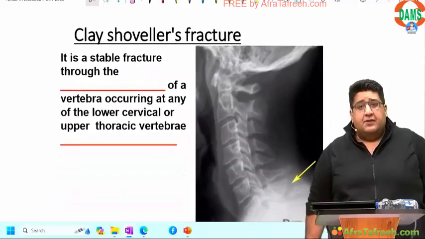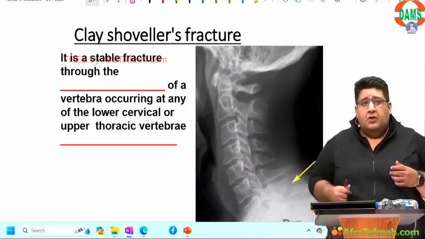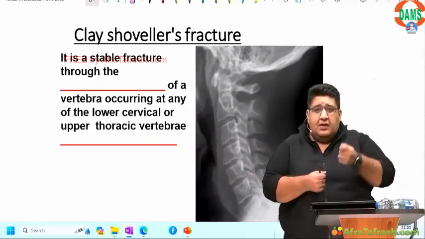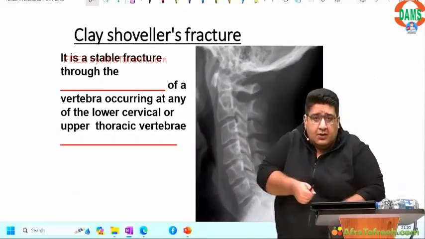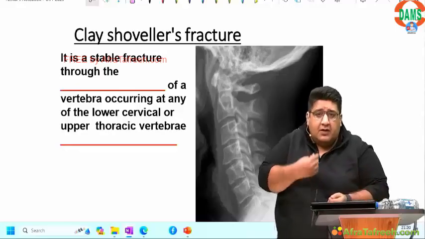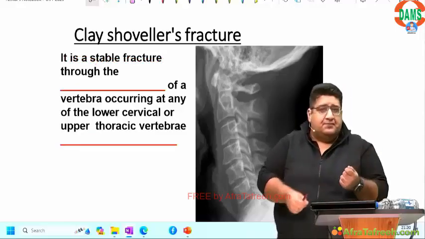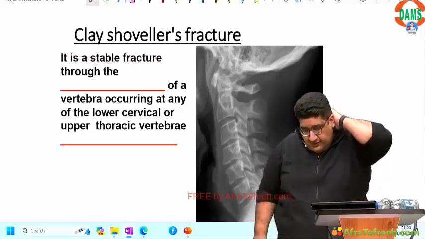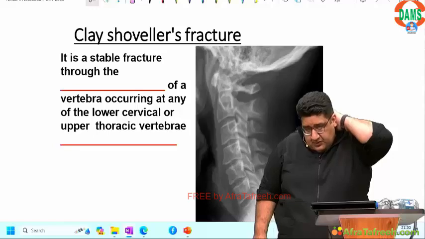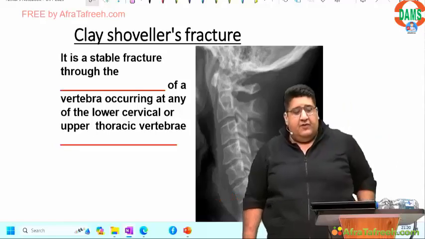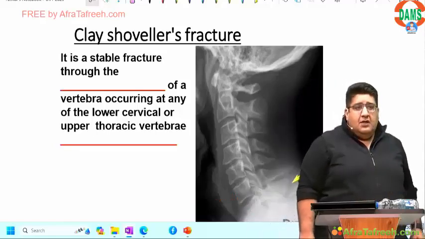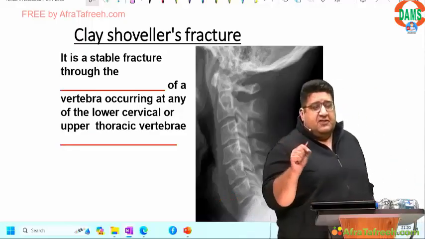Clay-shoveler's fracture. Manual laborer, shovel in the hand, clay. I need to dig it out. When I do that, I do violent lateral rotation of neck towards one side. We all have a very prominent bone here. This prominent bone on the nape of the neck is basically the tip of the spinous process of C7.